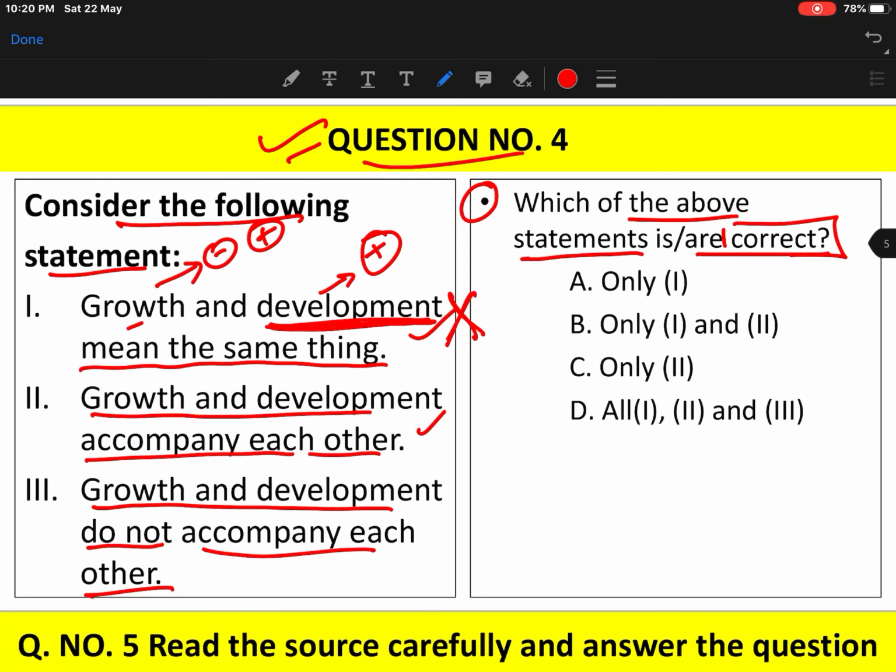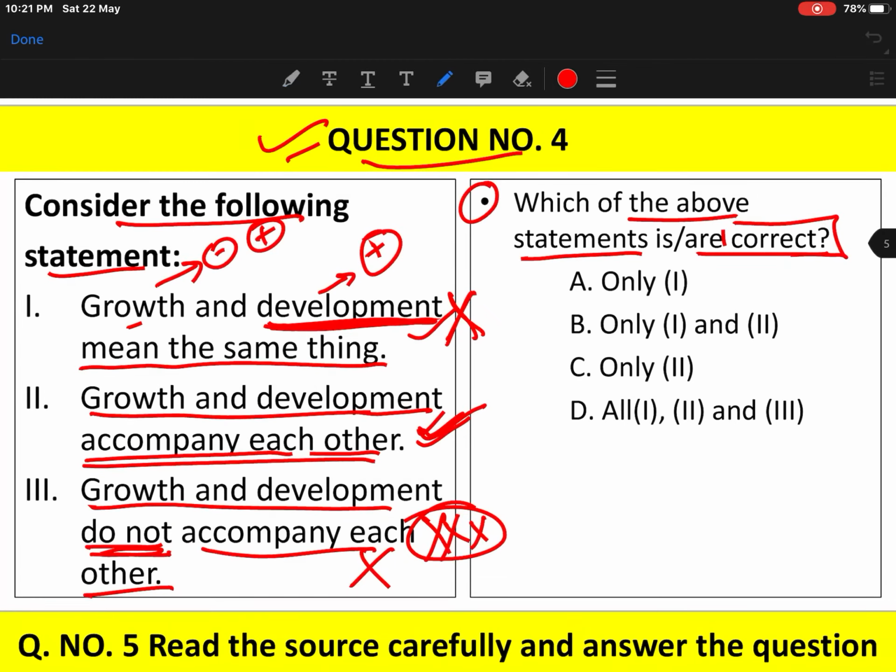Okay, growth and development accompany each other. When we saw a statement in the previous few questions that positive growth will lead to development, then it means that growth and development both accompany each other. When positive growth leads to development, certainly development will lead to positive growth also. So this is the correct statement. Growth and development do not accompany each other. No, this is wrong.